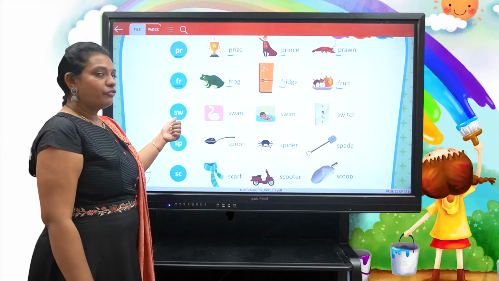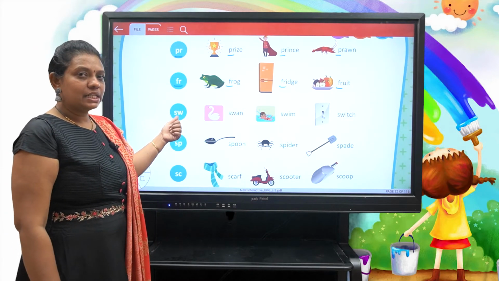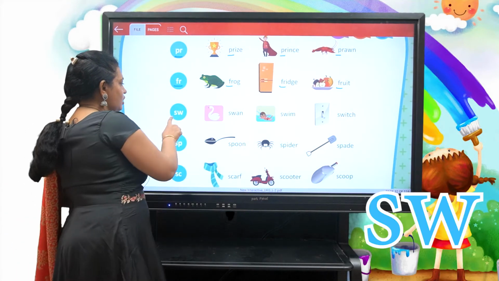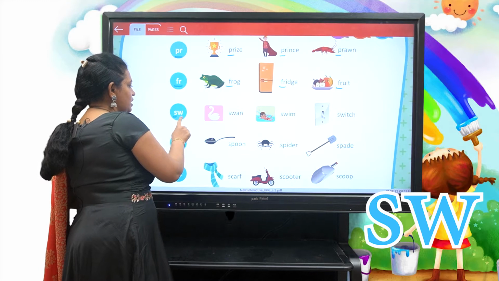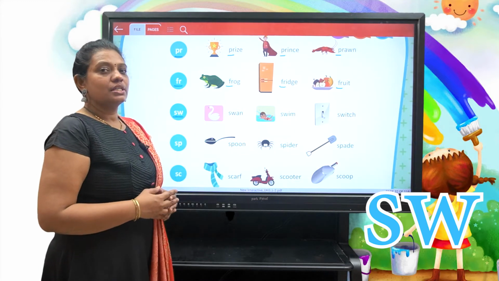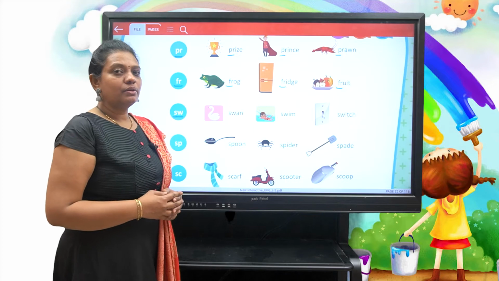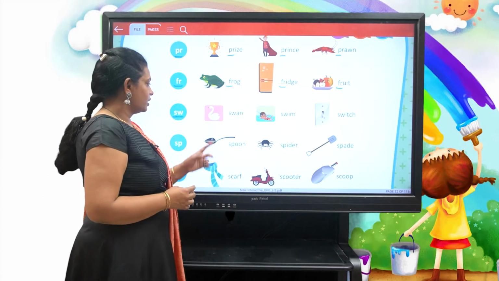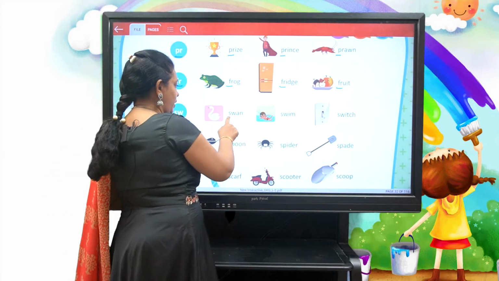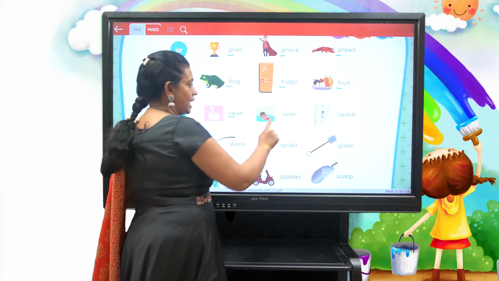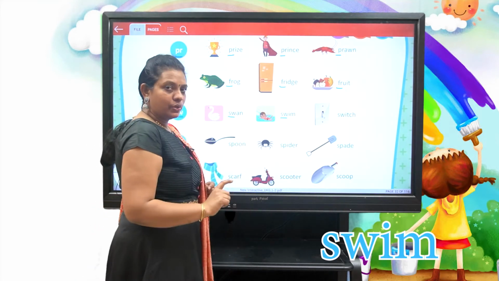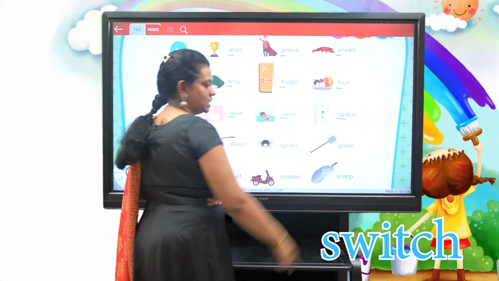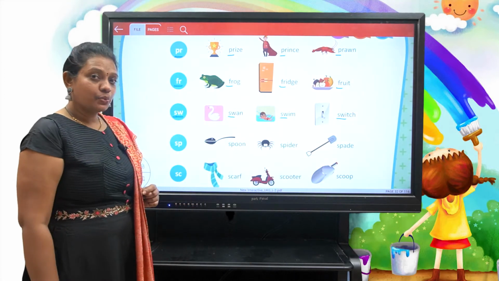Now here is one more consonant blend, that is sw. Consonant S and consonant W, with the sounds s and w, together make sw. Sw as in swan, sw as in swim, sw as in switch.